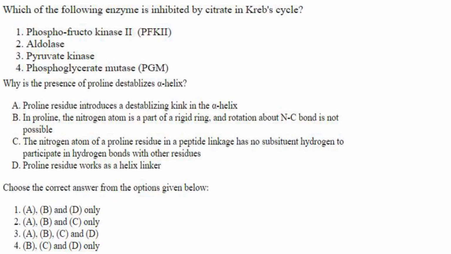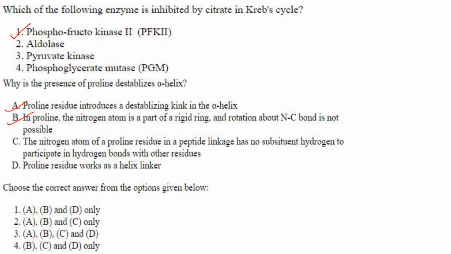Then next one. Which of the following enzymes is inhibited by citrate in Krebs cycle? It is phosphofructokinase 2 that is inhibited by citrate. Answer is option 1. Why does the presence of proline destabilize the alpha helix? Proline residues introduce a destabilizing kink in the alpha helix. That's correct. In proline, the nitrogen atom is a part of a rigid ring and the rotation about the N-C bond is not possible. That is also correct.